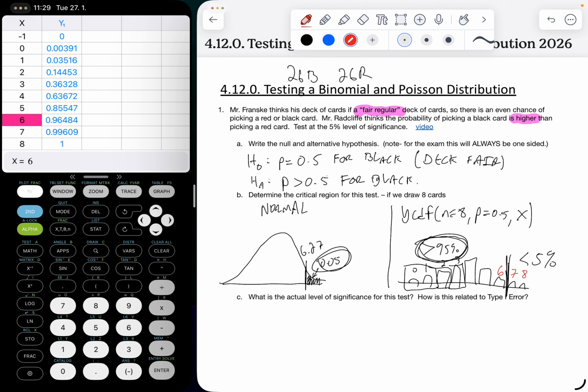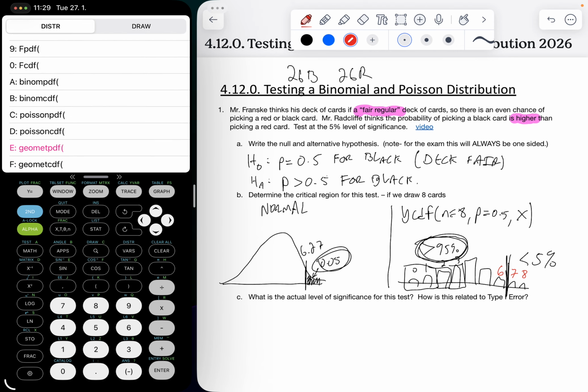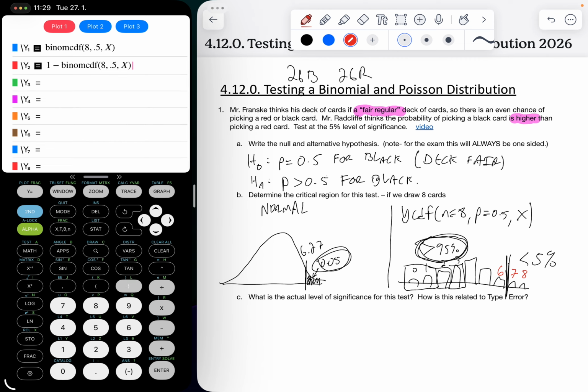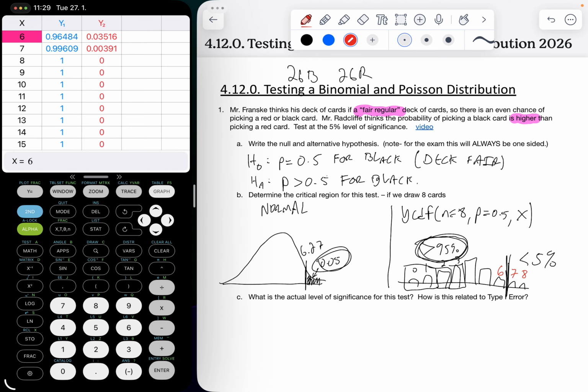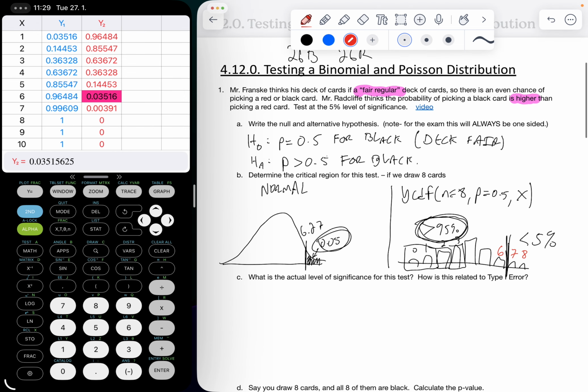If I go into my y, let's do y2, I could do 1 minus binomial CDF, so distribution, 1 minus binomial CDF of 8 draws, and our probability of success is 0.5, and x. And I want to illustrate a really important point here. When I go into my table, I'm looking for a value in my y2s that is under 5%. And we see the first time we see that is when we get to 6, but I want to write down exactly what that was, right?